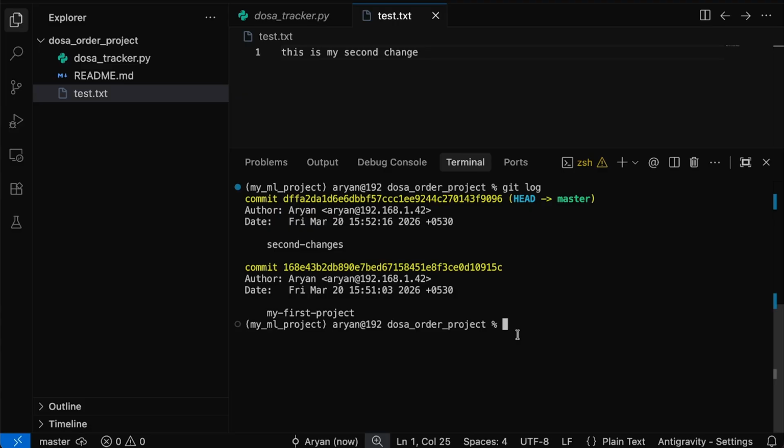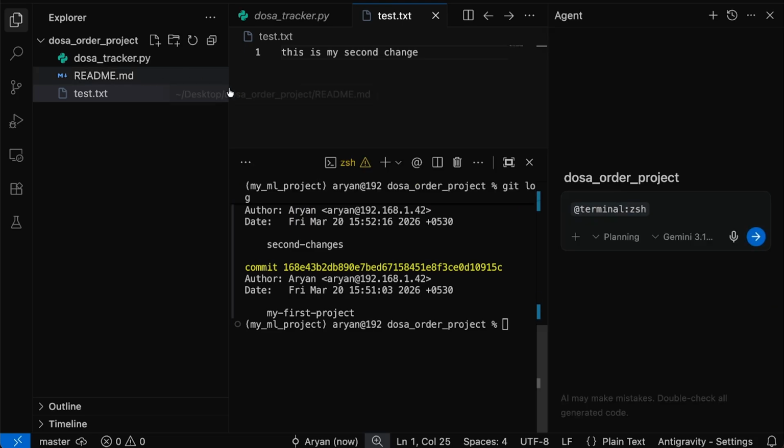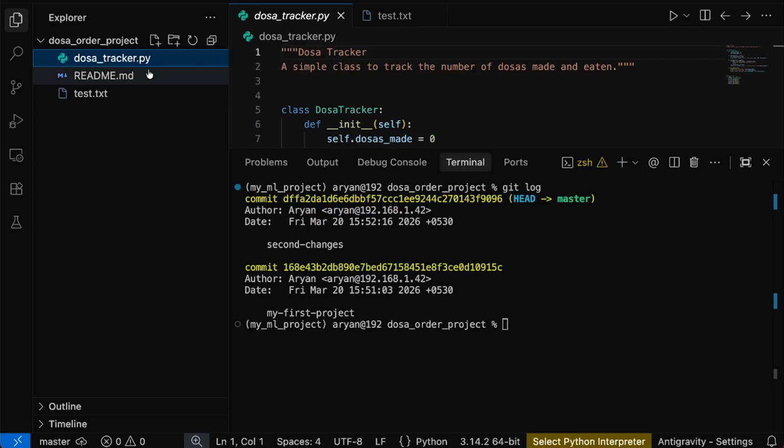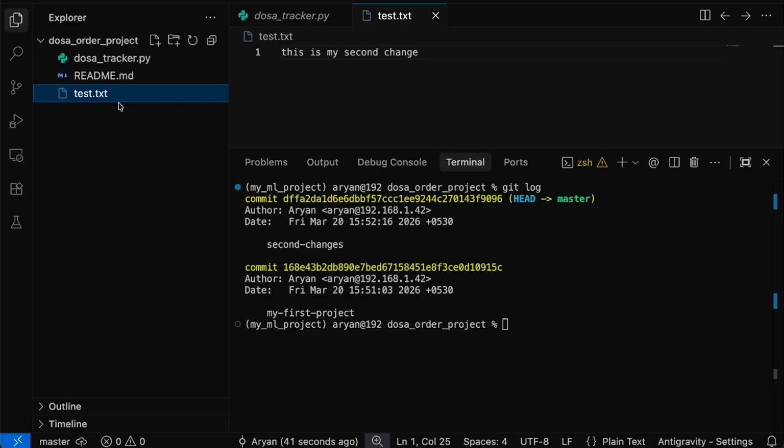Now, currently my head is at this position, which means I am standing on my current changes. What are the current changes? I have just added the text.txt file into my present code. Now suppose Rohan's mind changed and he wants to revert back to the previous commit, the previous changes. How will he go?